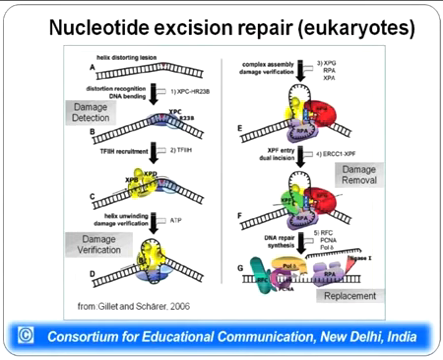After ERCC1 cuts the damaged stretch of nucleotides, there are proteins like DNA pol delta which fill in the gap, and there is a sliding clamp loader, and again there is filling of the gap and ligase seals it up. So there are homologous proteins in both prokaryotes and eukaryotes, though their names are different.